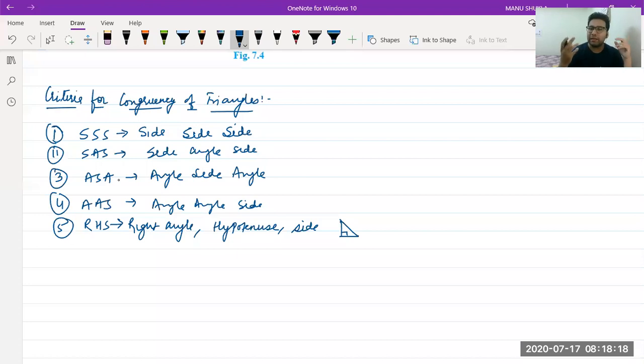So how is it working? When you are having two triangles, you have to look for these criteria. If any of these criteria is met, the triangles are congruent. Side, side, angle, okay. Utkarsh, it is not a criteria, side, side, angle. You can check. In some cases it will work, in some cases it will not. Just like AAA, it will not work. Okay, it is not a criteria. So we have 5 criteria for congruence of triangles. Now we have to understand how to define them.